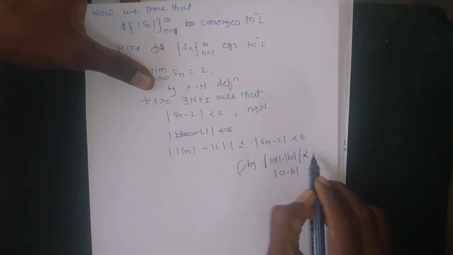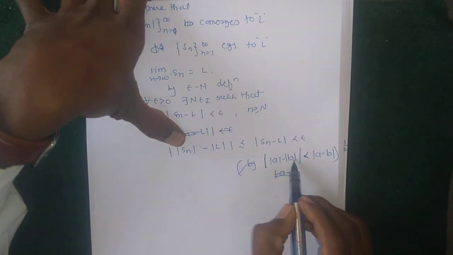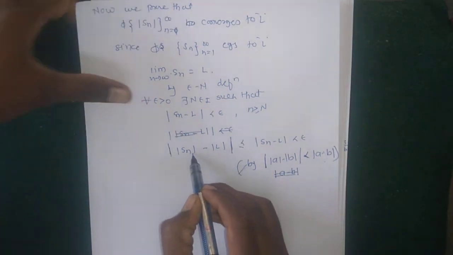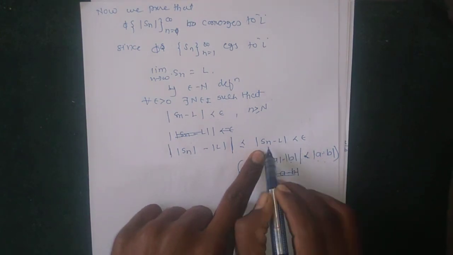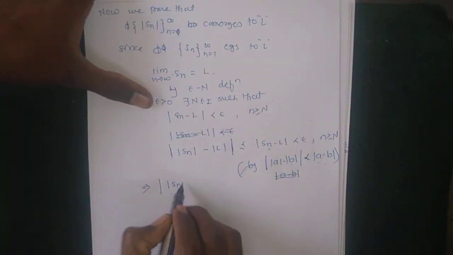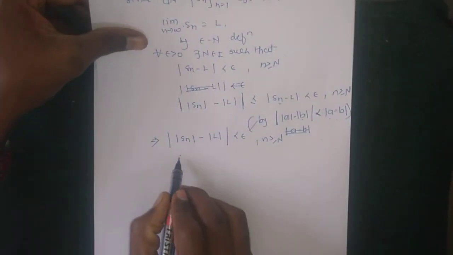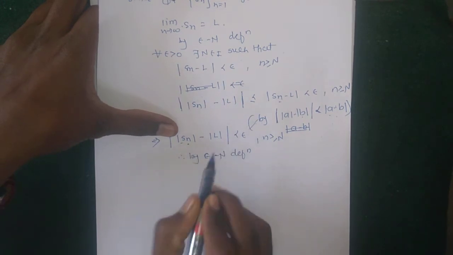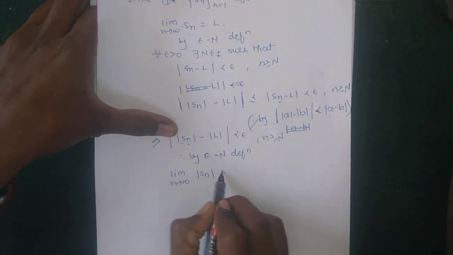Using this result here, suppose A is Sn and B is L, then ||Sn| - |L|| is less than or equal to |A - B|, meaning |Sn - L|, and |Sn - L| is less than epsilon, which implies that for all n greater than or equal to N, ||Sn| - |L|| is less than epsilon, and therefore by the epsilon-N definition, |Sn| converges to |L|, that is, the limit as n tends to infinity of |Sn| is |L|.